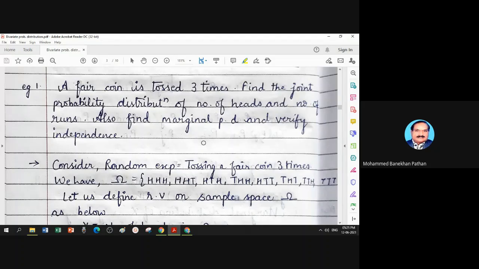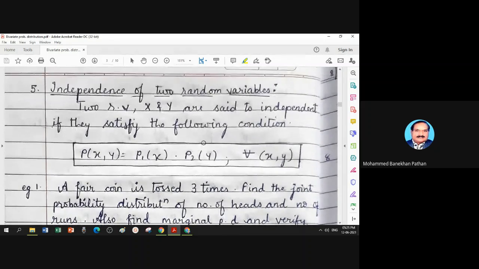The two random variables x and y are said to be independent if they satisfy this condition: P(x, y) equal to P1(x) multiplied by P2(y), and it should be true for every pair of (x, y). That is the concept of independence of two random variables.